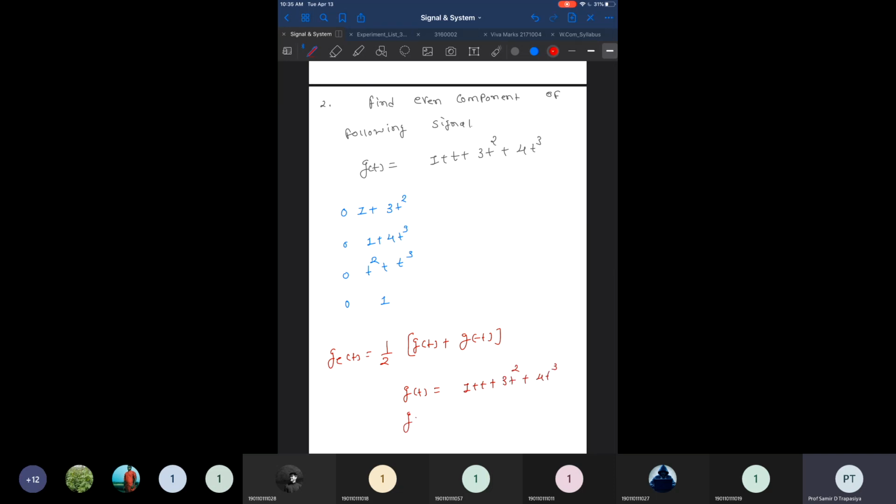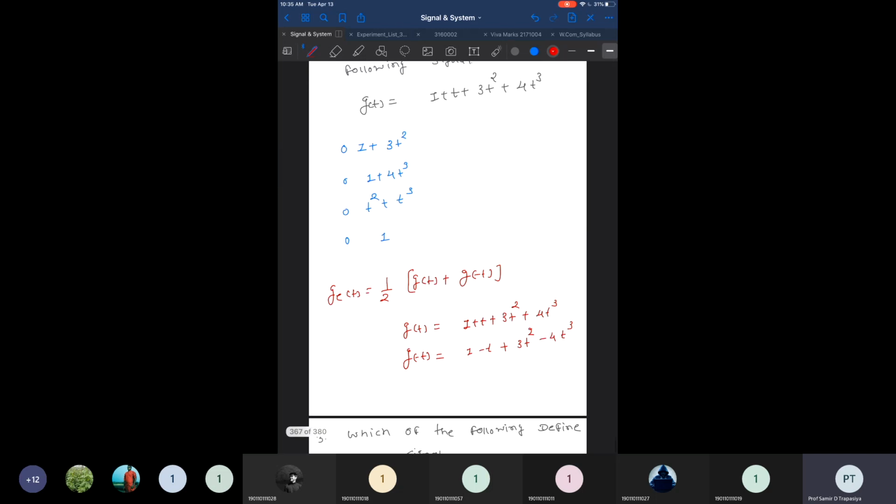And g of minus t is 1 minus t plus 3t square, and the last term becomes minus 4t cube, because we replace t with minus t.